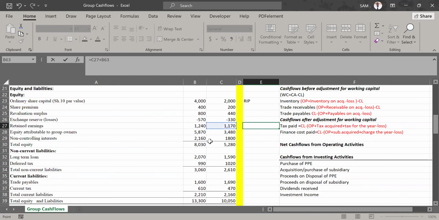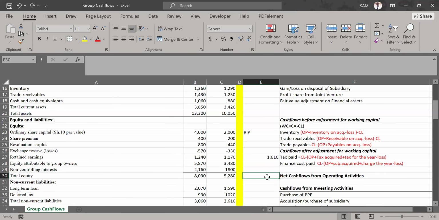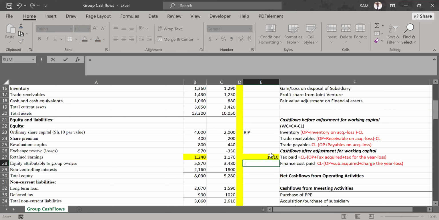Then that should give us the amount that is closing the retained earnings account. We expect it to be 1610, but I want you to compare 1610 and what is actually closing that account. That account is being closed by 1240. What has happened? We expected it to close at 1610, but it's closing at 1240. That reduction in value in the retained earnings account represents the amount of dividends we paid to these parent shareholders, which is how much we get when comparing 1610 with 1240.